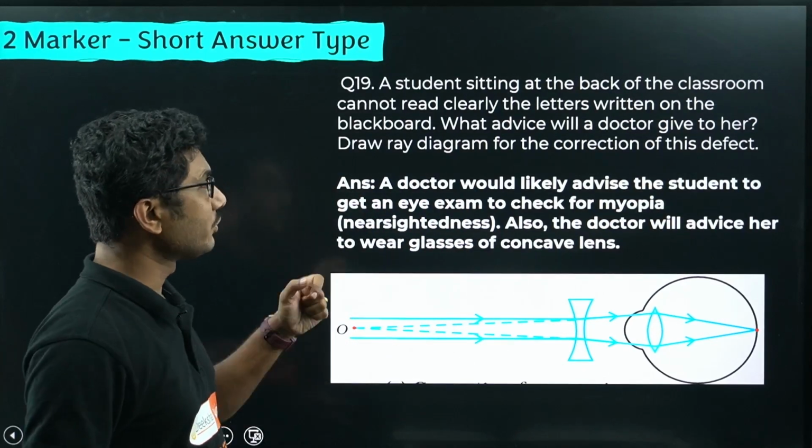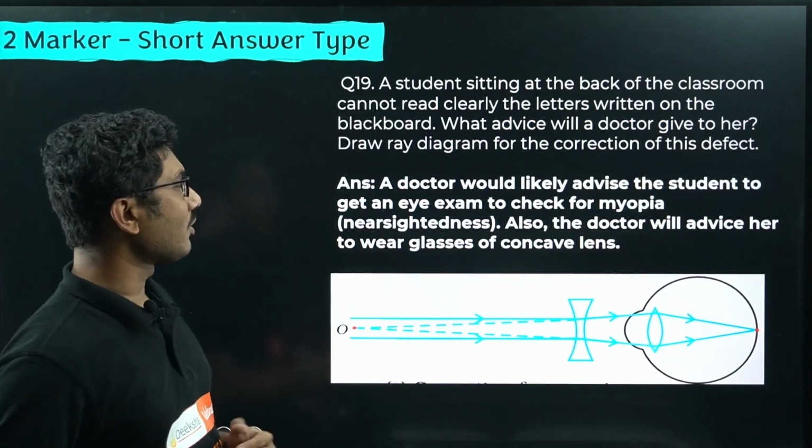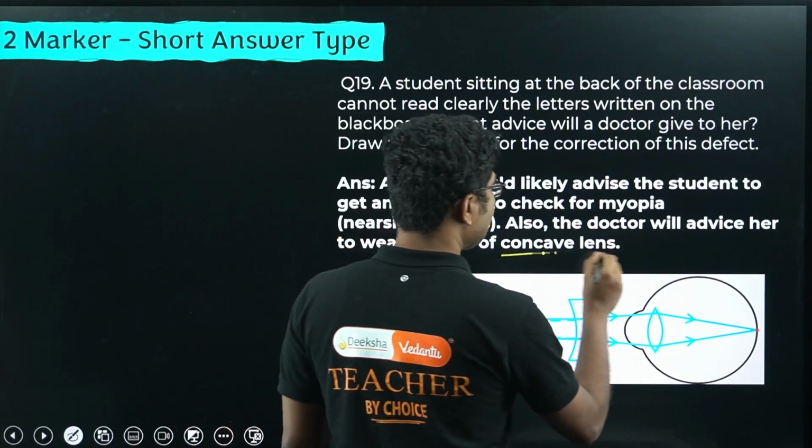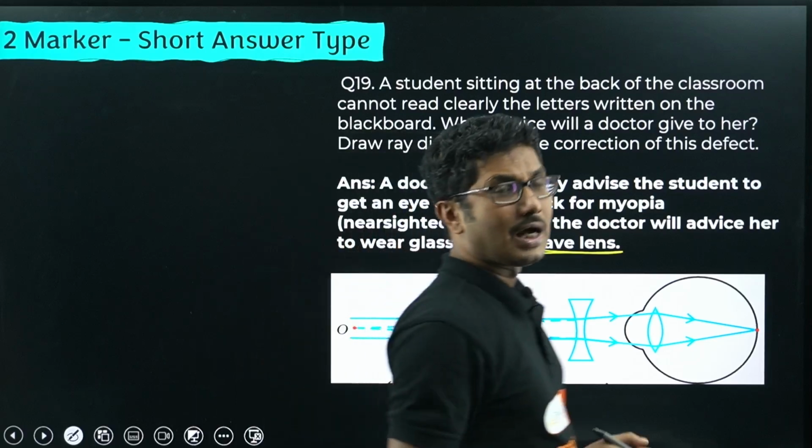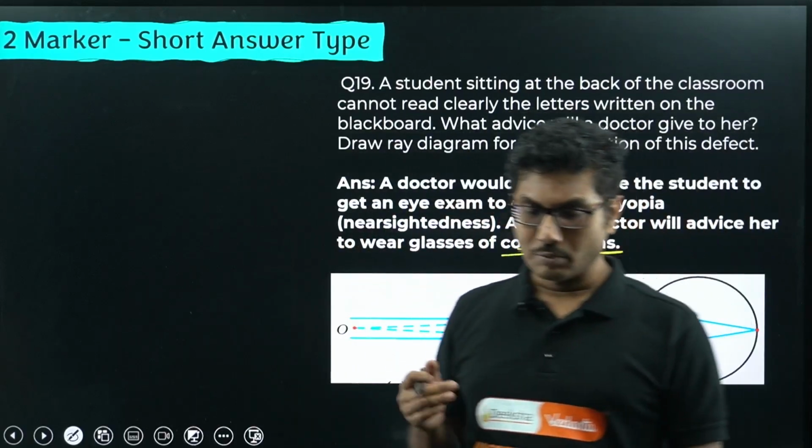Very important. Also, the doctor will advise her to wear glasses of concave lens. This is also very, very important. Both things are very important. You have to mention the term myopia and concave lens. Both have to be mentioned.